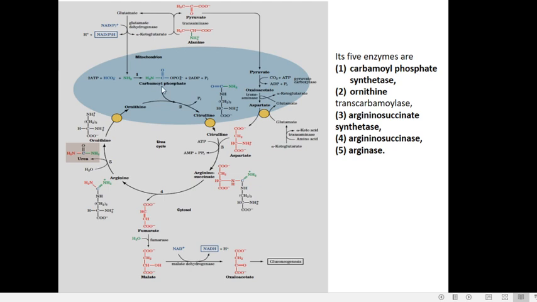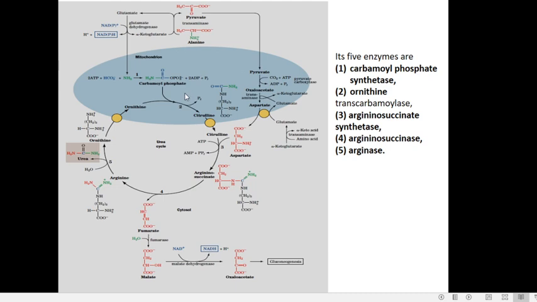This is the first step, catalyzed by the enzyme carbamoyl phosphate synthetase, where we can see ammonia and bicarbonate. They undergo condensation in the presence of 2 moles of ATP to form an activated compound known as carbamoyl phosphate. So this is an activation step. Ammonia is getting activated to carbamoyl phosphate, catalyzed by carbamoyl phosphate synthetase.